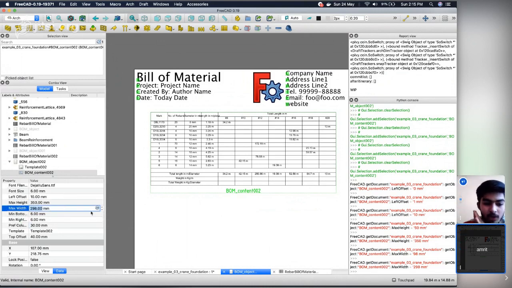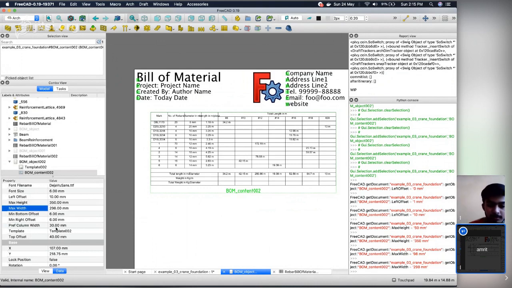Actually, the default is chosen depending upon template size, but the maximum width for BOM depends upon constraints like right offset and minimum right offset, left offset, top offset, and minimum bottom offset, and template width and height, so that it will be constrained in the template. Okay. So these are the preference column widths.